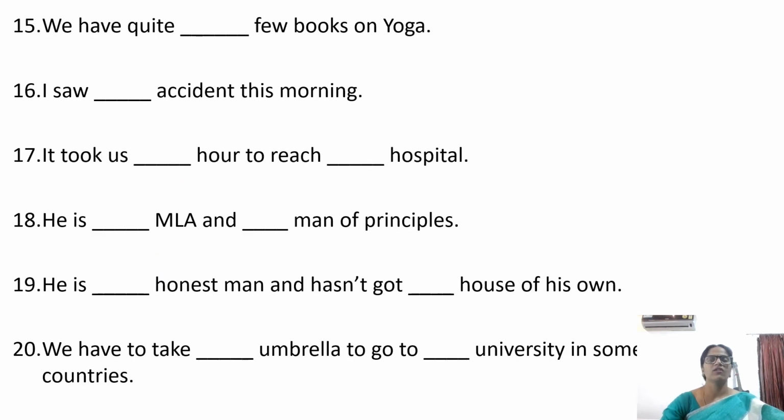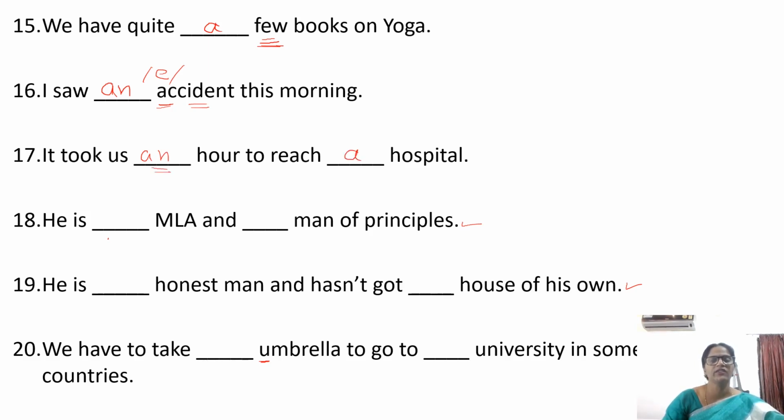We have quite a few books on yoga. Few takes a. I saw an accident this morning. Introduction of an accident. Accident starts with a vowel sound. It took us an hour to reach a hospital.